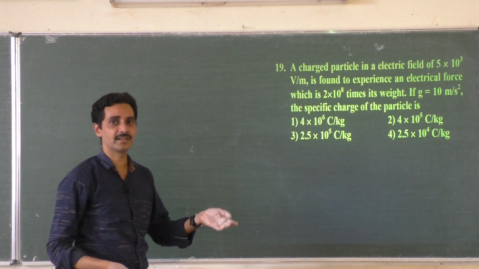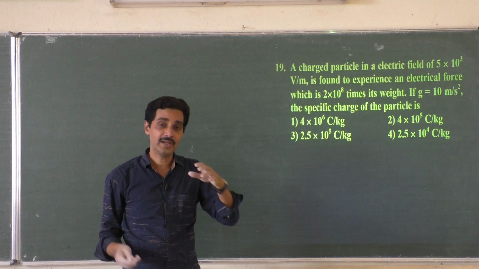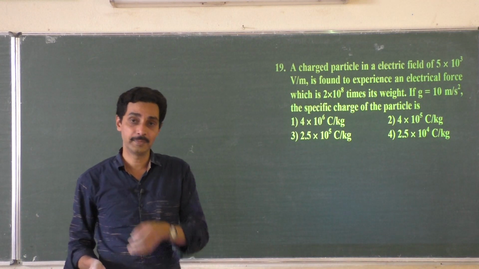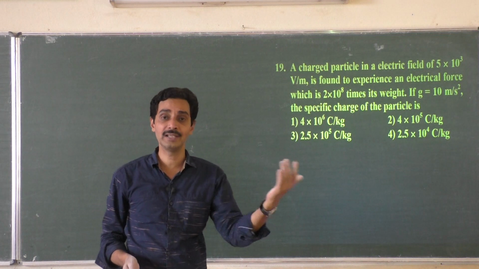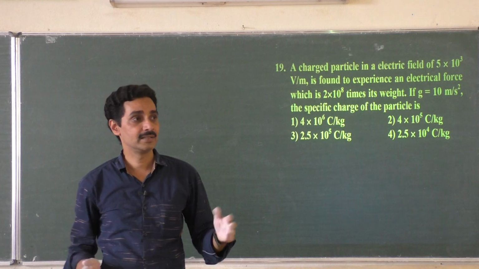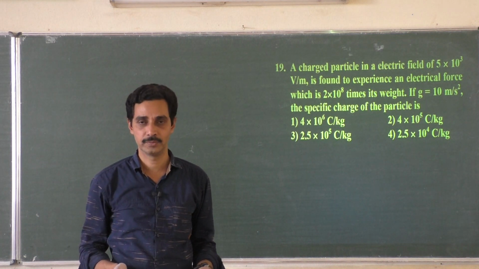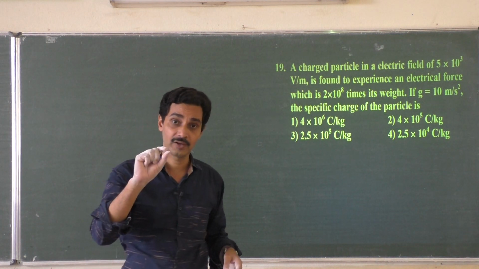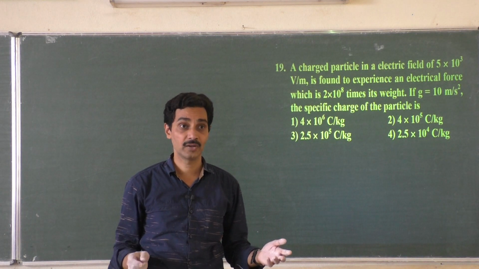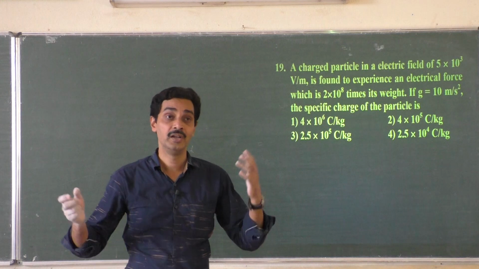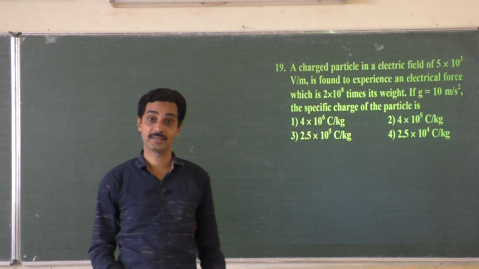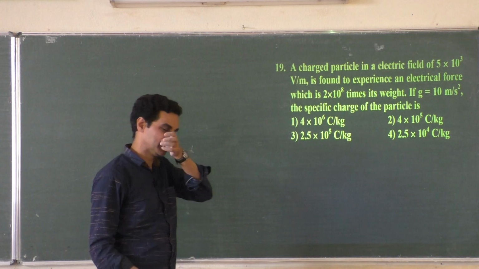Specific charge means charge per unit mass. You divide the charge of any particle by its mass. Per unit mass, for 1 kg how much will be the charge? Suppose electrons, what is the charge of an electron? We say it is 1.6 into 10 to the power minus 19 coulombs. It is for such a small electron of mass 9.1 into 10 to the power minus 31 kg. Suppose the electron was 1 kg mass, what would have been its charge? Charge per unit mass.